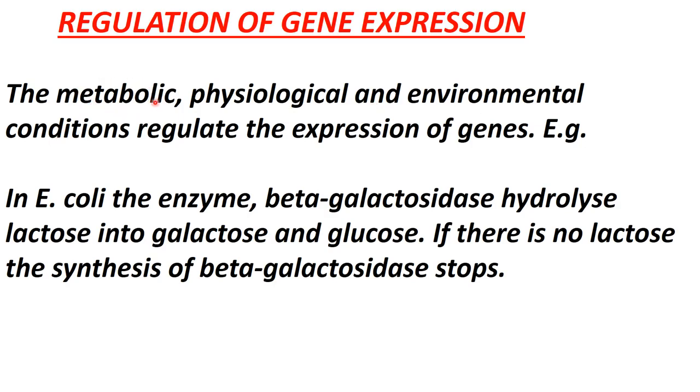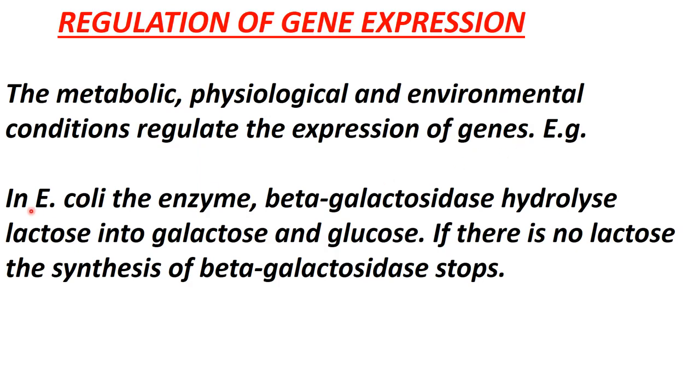Metabolic means all the anabolic and catabolic reactions which occur in your body. Physiological conditions means all the life processes occurring in your body, or the environmental conditions in the surroundings. All these conditions can regulate the expression of a gene.